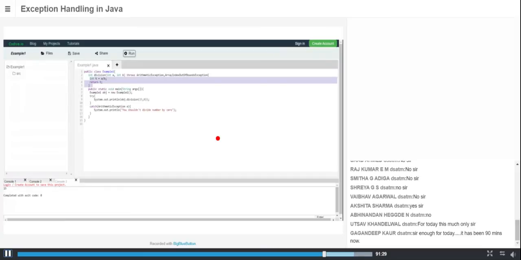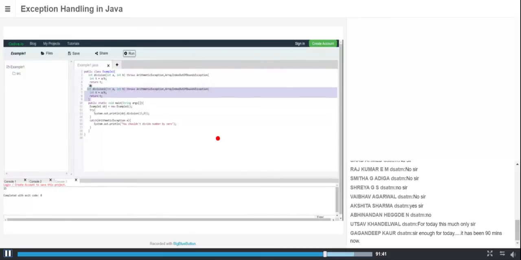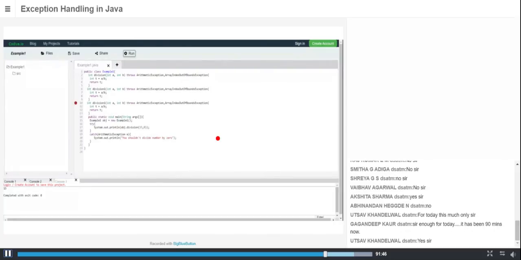Assume I have one more method called division one, or one more method called division two, or one more method called division three. See, what I do is here I will repeat these things.